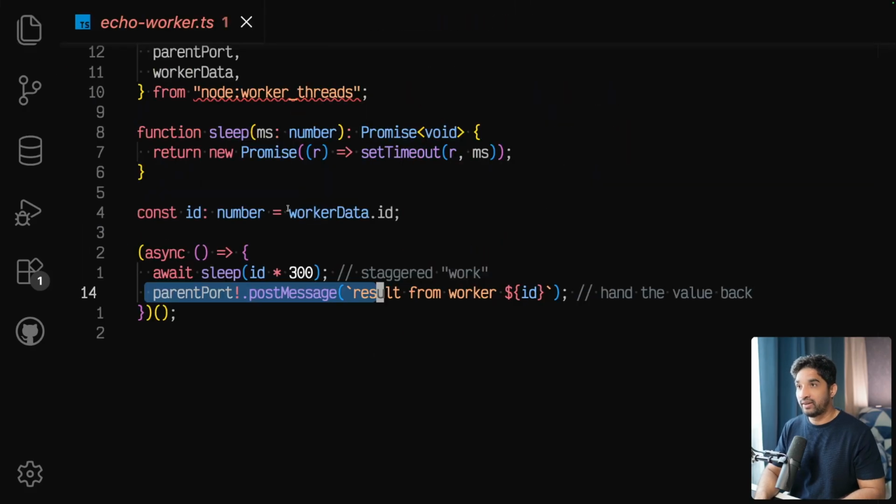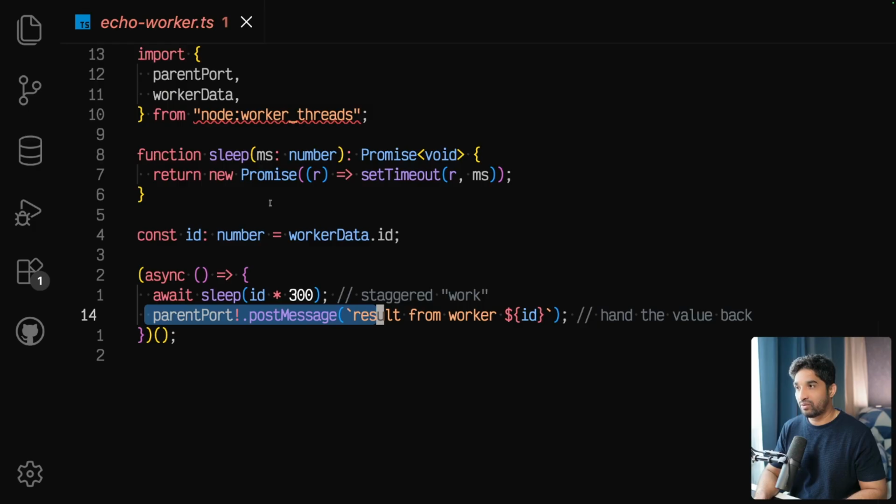This is the file, and here we are sleeping for now. In the real world there could be some kind of CPU heavy work, but we are just simulating it by sleeping 300 milliseconds, and then we do parentPort.postMessage. This is the way in Node.js that multiple worker threads communicate.